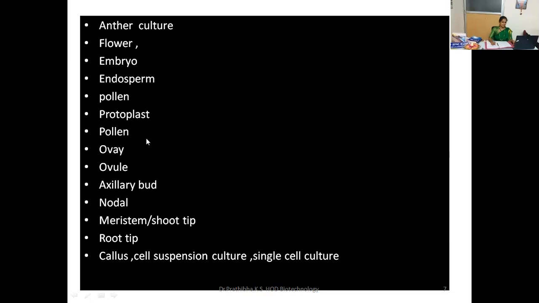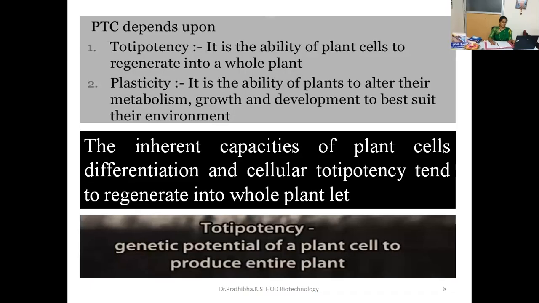Then pollen culture we have, then ovary culture, ovule culture, axillary bud culture, nodal culture, meristem culture, shoot tip culture, then root tip culture, callus culture, cell suspension culture, single cell culture. So in all these culture techniques, whatever explant we are taking, it must compulsorily contain meristematic tissues or meristematic cells, where you could see continuously dividing cells. So in plant tissue culture conditions, we are not taking fully matured plant regions. We are going to take the young region where meristematic cells must be there.